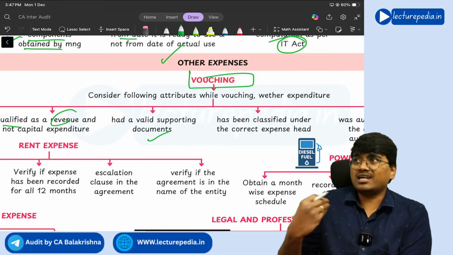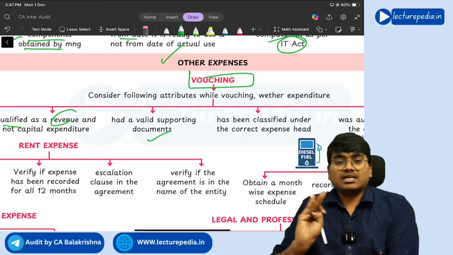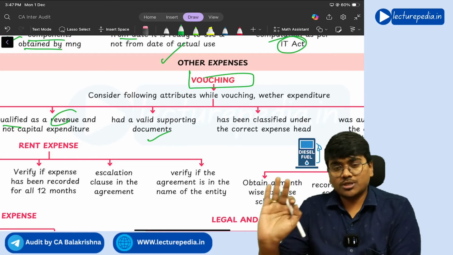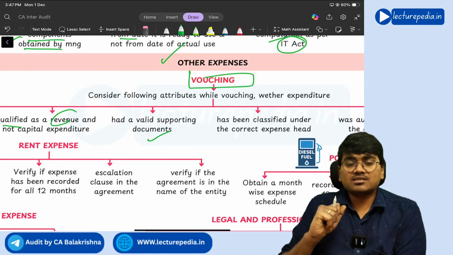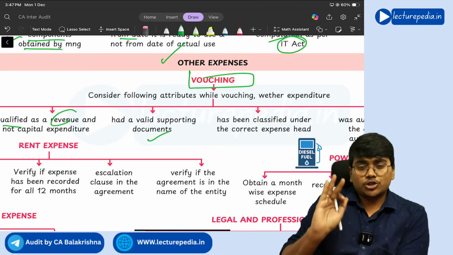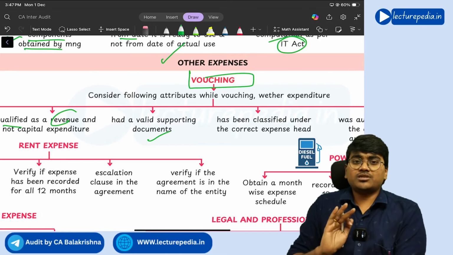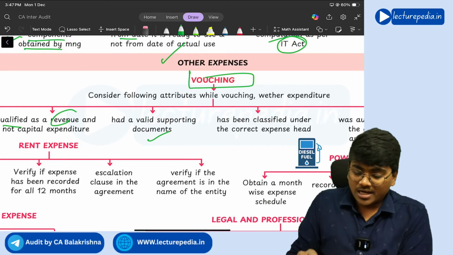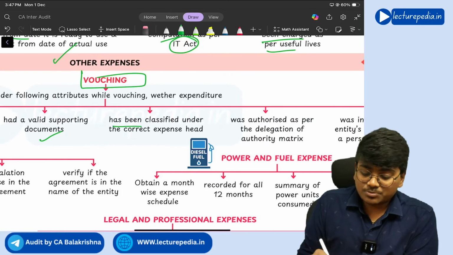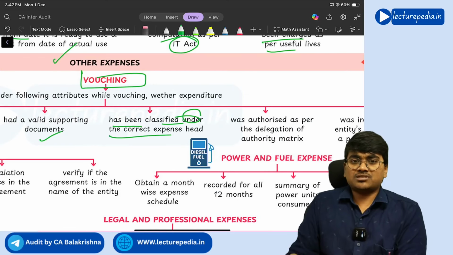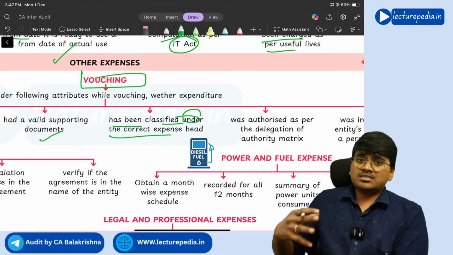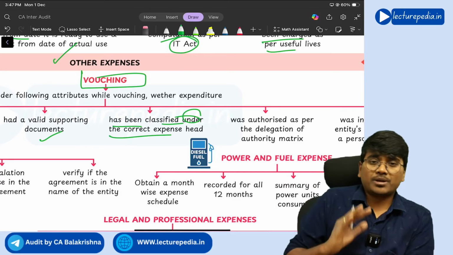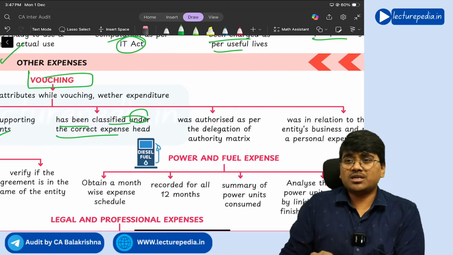And there should be supporting documents for that other expenditure. So for electricity expenditure, there should be electricity bill. For power and fuel, there should be fuel bill. Understand? So for the other expenditure, you have to vouch the other expenditure through the proper bill supporting document, and it has been classified under the correct expense head.